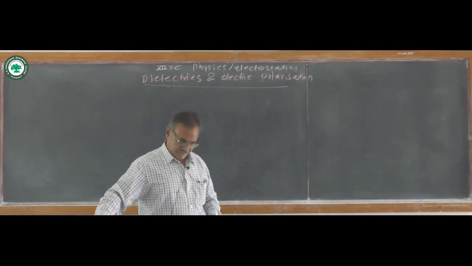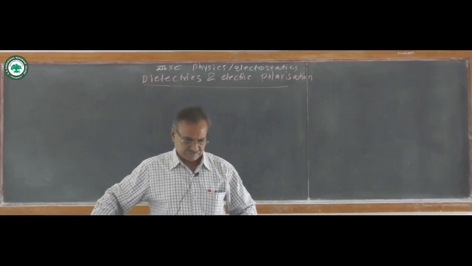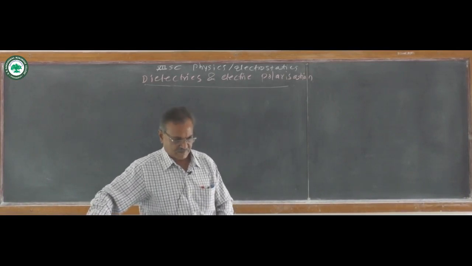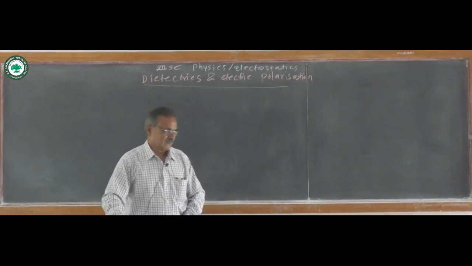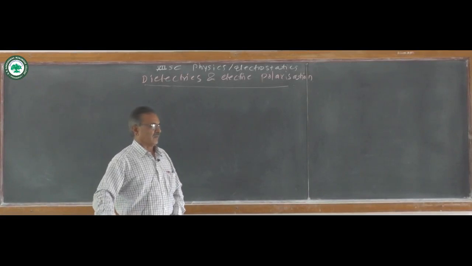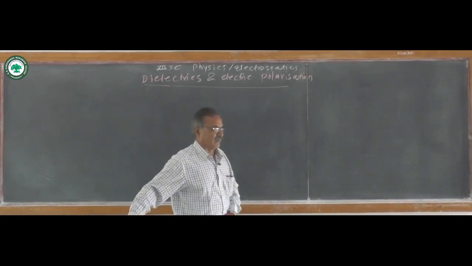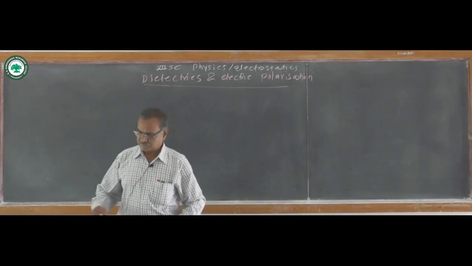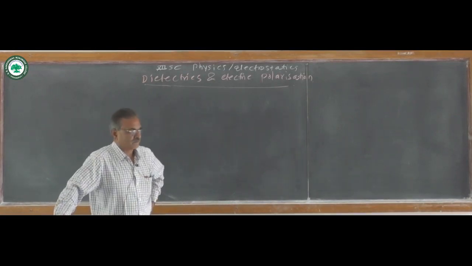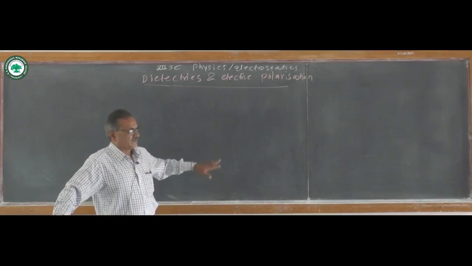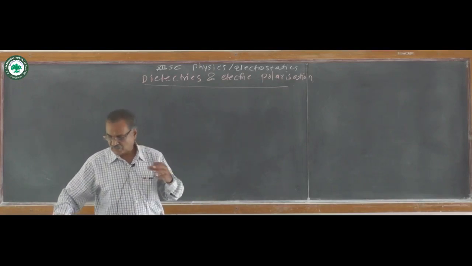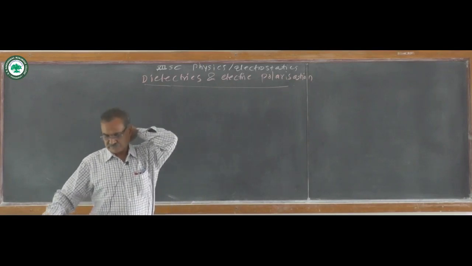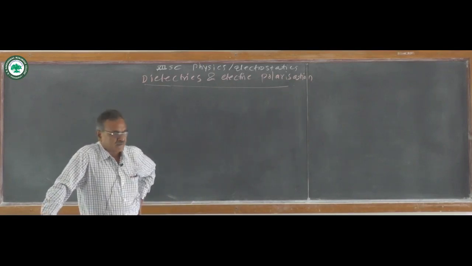Now, in an atom, at the center there is a positively charged nucleus, and surrounding the nucleus the electrons are revolving in circular orbits. The negative charges form an electron cloud around the positively charged nucleus.